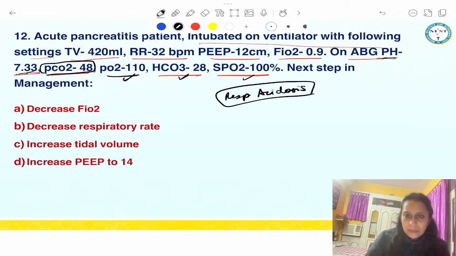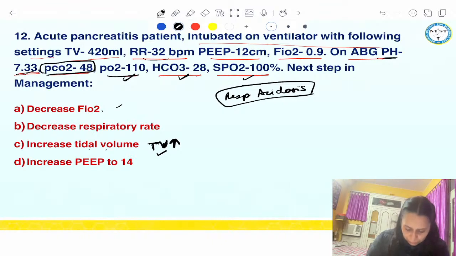Okay. Decrease FiO2. Okay, we'll come back to this. Decrease respiratory rate. Decreasing respiratory rate will further cause the respiratory acidosis, further increase the PaCO2 of the patient. Increase tidal volume. So now this seems correct. If we increase the tidal volume, the ventilation of the patient will improve. So either this can be the answer or this can be the answer.